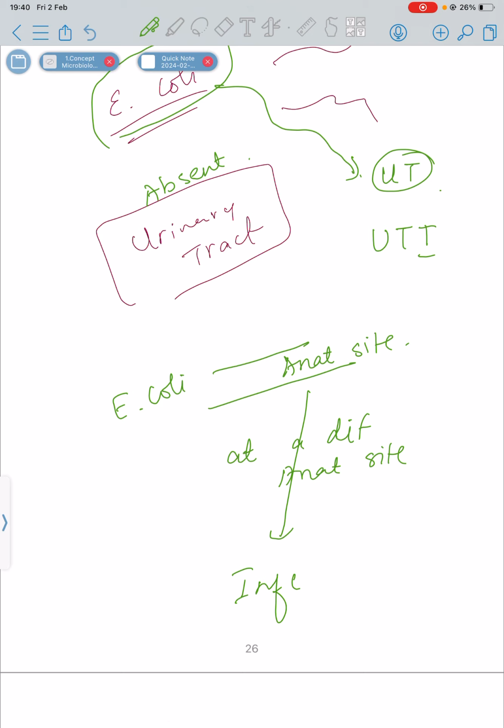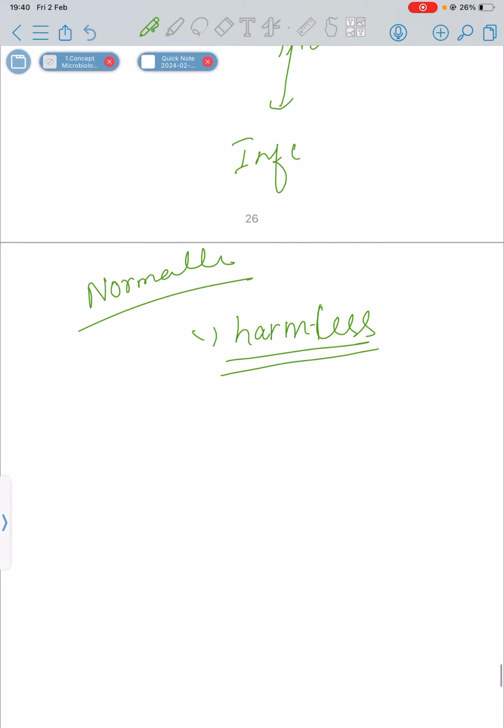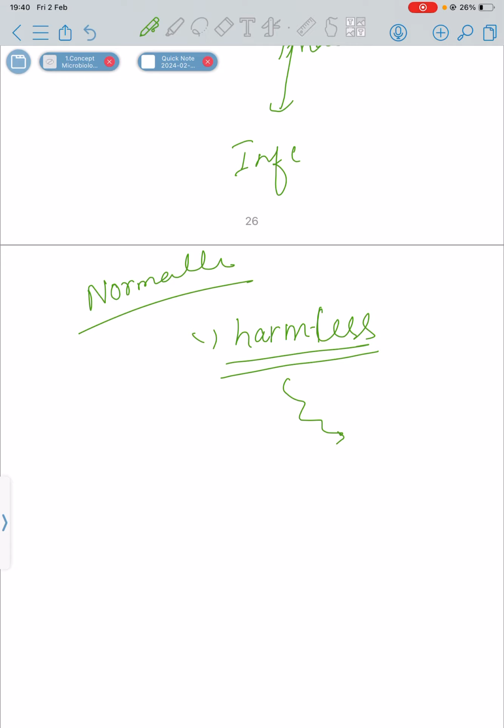So it is harmless at a particular anatomical site, but if it is dislodged to another anatomical site, then there it will be pathogenic. Okay, so normally normal flora is harmless, but if it is carried away to another anatomical site, a different place, then there it becomes pathogenic, because in that new place it is not a normal flora.